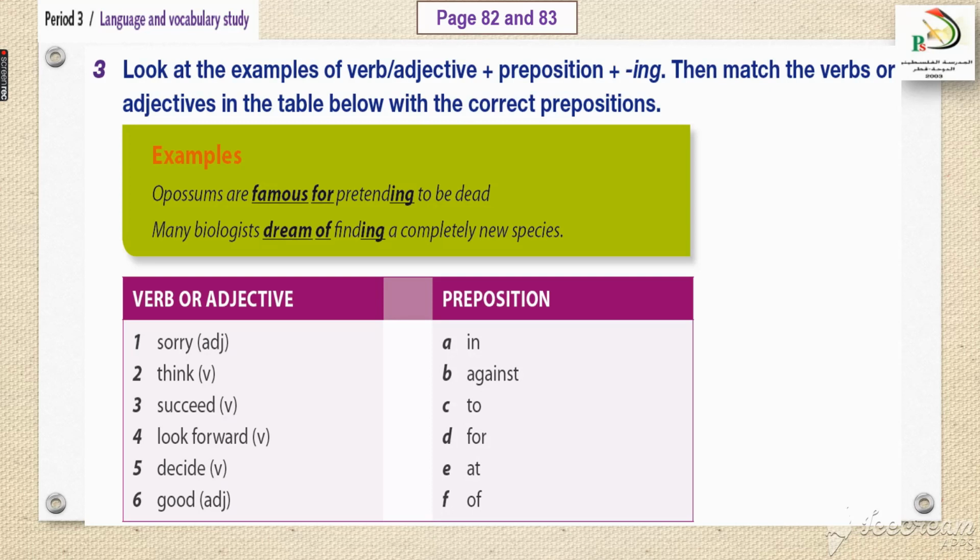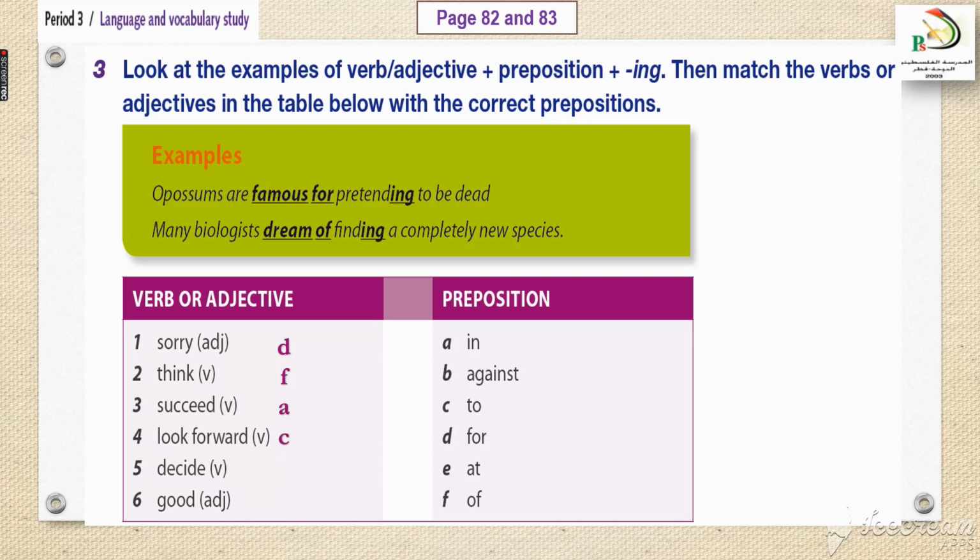For example, I'm sorry for being late. We don't say I'm sorry on being late, or I'm sorry at being late. I'm sorry for being late. So it means sorry will go with D, for. Think of a movie. Think of. Succeed. We have succeeded in our exam. In, A. I'm looking forward to writing him an email.